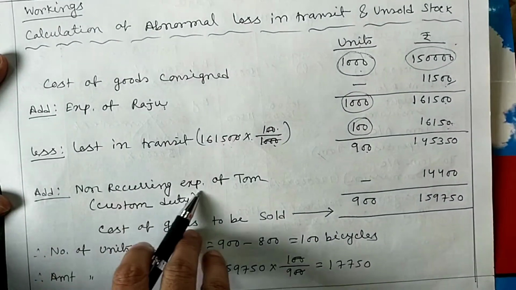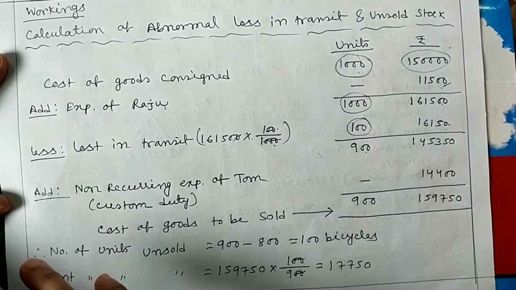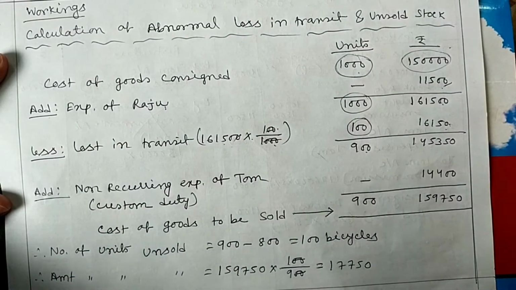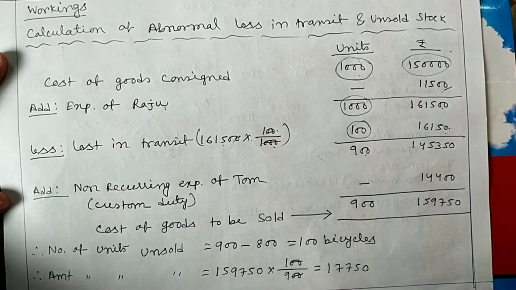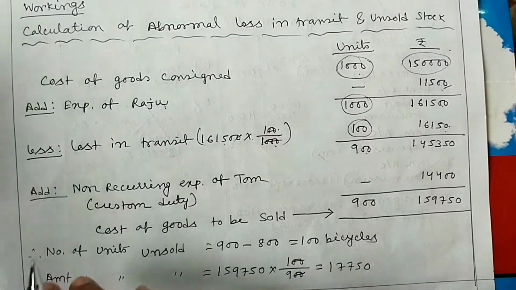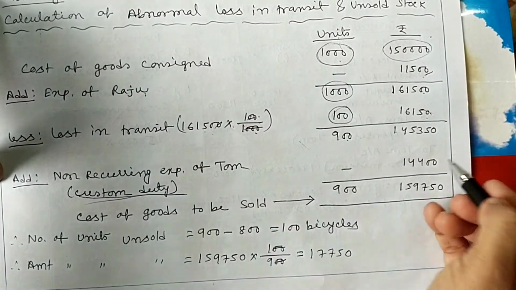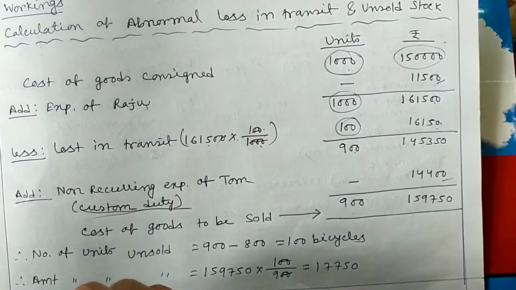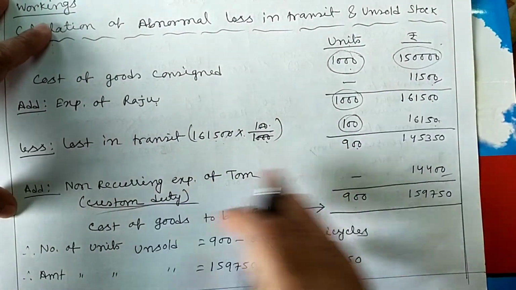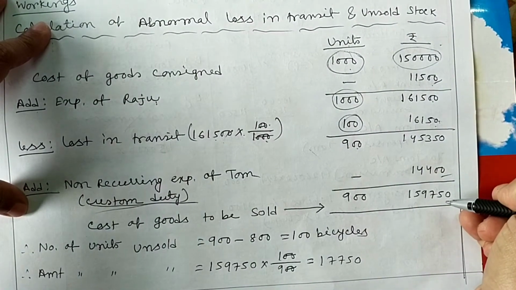Then we add non-recurring expenses of Tom. The expenses of Tom are of two types. Some are recurring in nature and some are non-recurring in nature. We must add only the non-recurring expenses of consignee. So out of the expenses of consignee, we only add custom duty, which is non-recurring in nature. So we add custom duty 14,400. After adding this, we get 900 in units and 1,59,750 in amount.